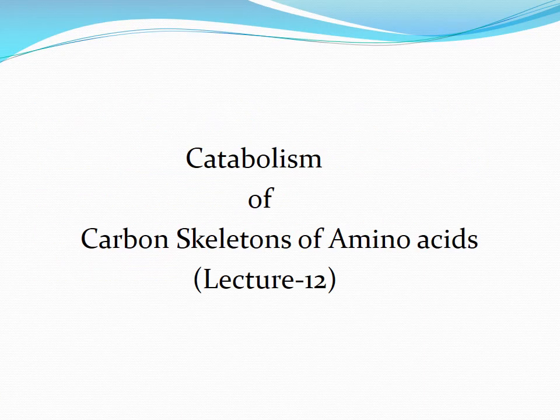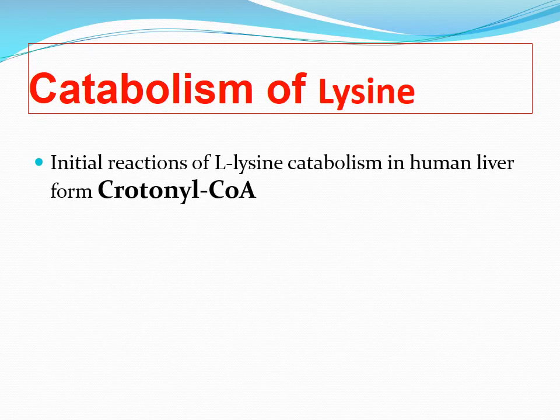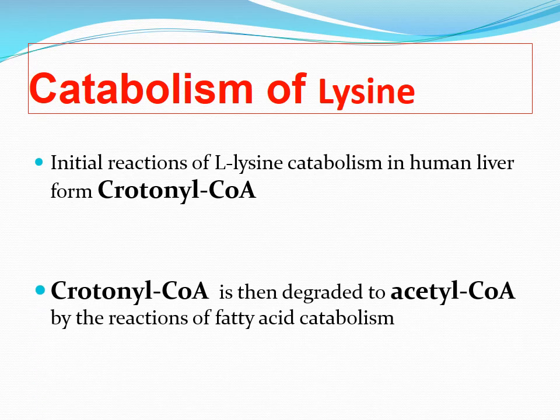It's a continuity of catabolism of carbon skeleton of amino acid. Today we are going to discuss catabolism of lysine, tryptophan, methionine and branched chain amino acids. Now the catabolism of lysine. The initial reaction of L-lysine catabolism in human liver forms crotonyl-CoA. Crotonyl-CoA is then degraded to acetyl-CoA by the reactions of fatty acid catabolism.